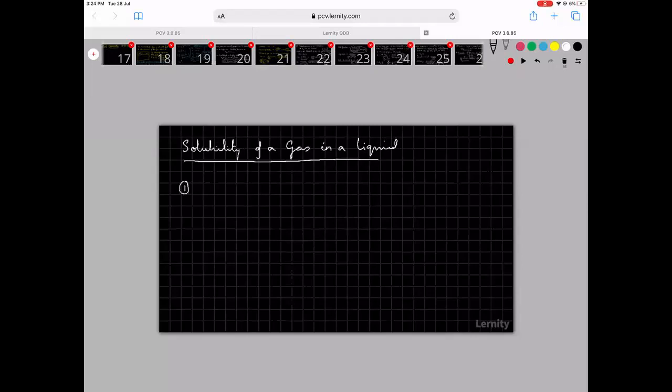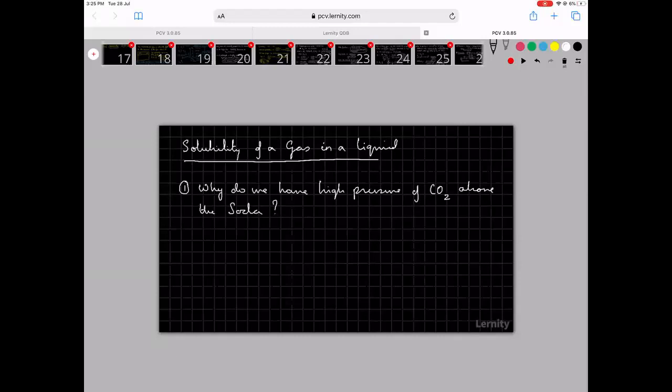One application: why do we have high pressure of CO2 above the soda? So what is the answer for it? According to Henry's law, solubility is directly proportional to the partial pressure of the gas above the liquid. So to make more carbon dioxide dissolved in water, we have to have a higher pressure for the carbon dioxide above the soda. So this is the answer for it.